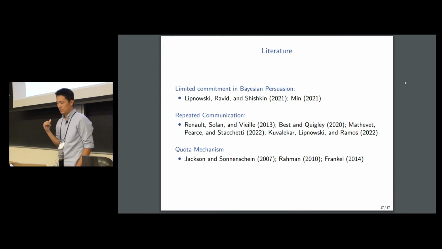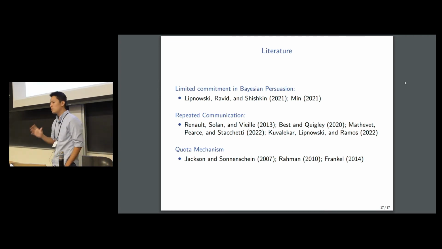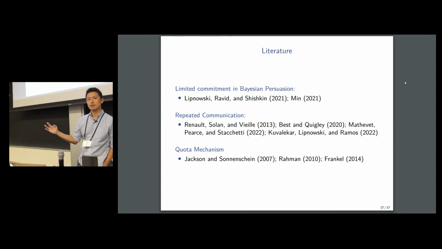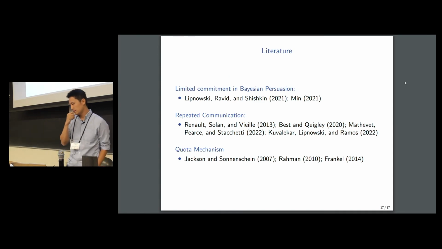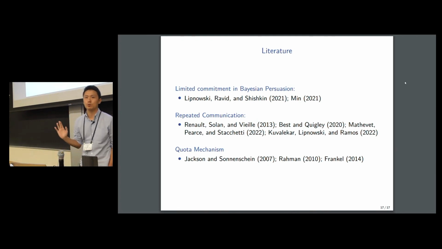There's also extensive literature that uses repeated interaction as a source of commitment in communication games. Lastly, our model can be thought of as giving the sender quotas for messages. This is similar to the literature on quota mechanisms that use message quotas to enforce truth-telling.